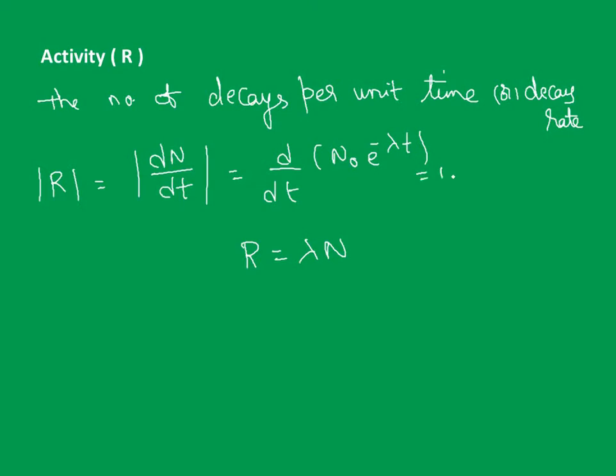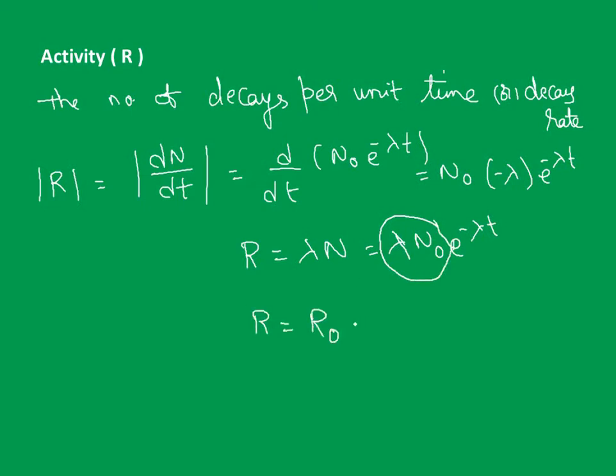So we'll be left over with n naught into lambda into e power minus lambda t. Anyway, we are speaking about magnitude, so R equal to lambda n, which is nothing but lambda, and again n is nothing but n naught e power minus lambda t. Are you getting the point here? So we can replace this in a different way: look at this term lambda n naught. I am going to replace this with R equal to R naught e power minus lambda t, where R naught is nothing but lambda n naught.